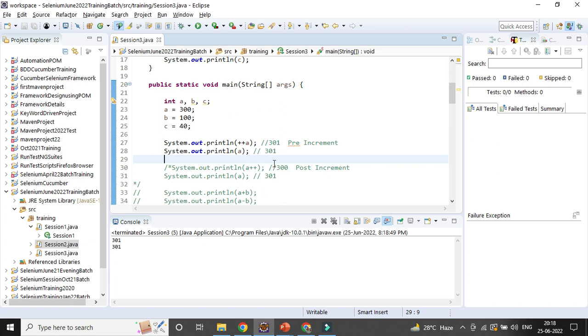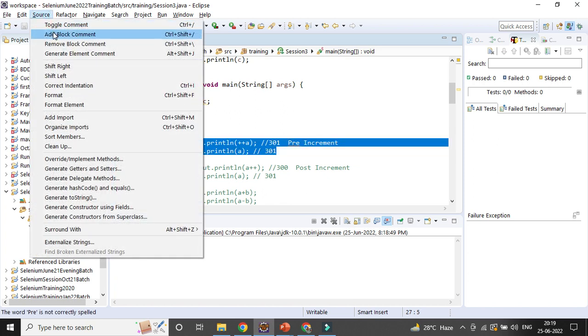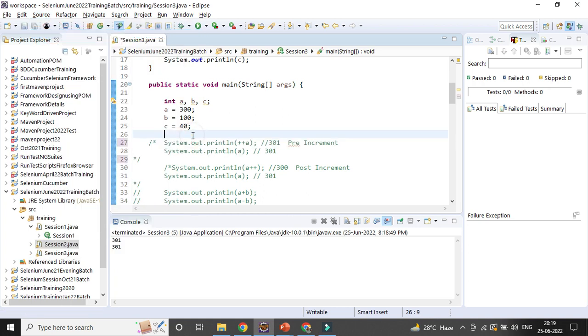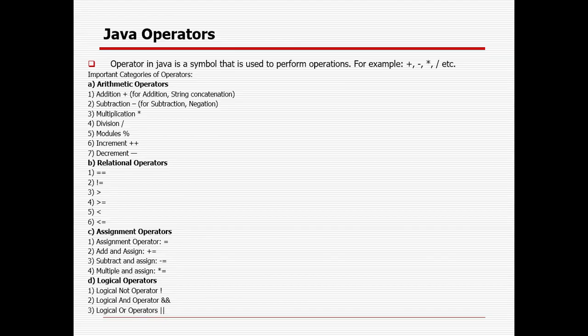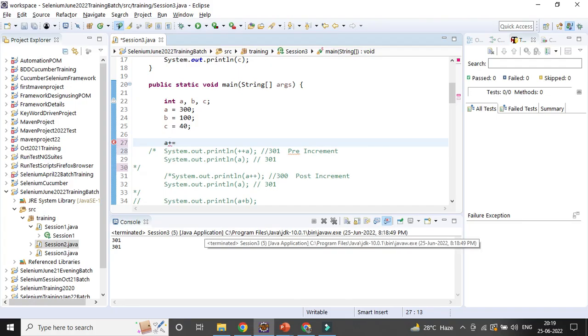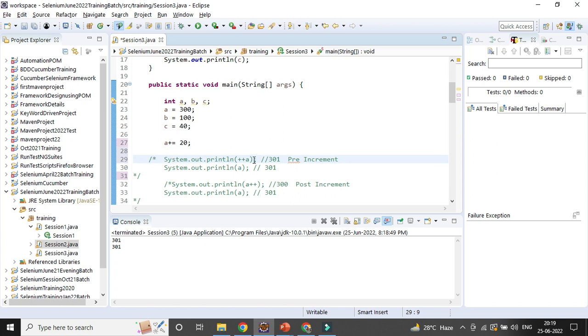Okay, so now here, instead of 1, you may want to add 10. So a plus equal to, that is the syntax. If you want to give 20, it will be incremented by 20. And after that if you want to print the value of a, it will be 320.